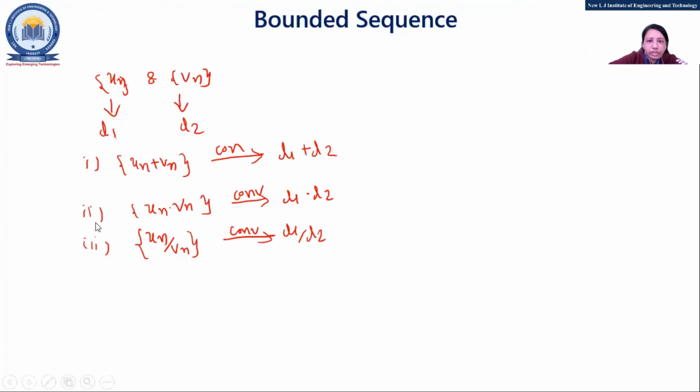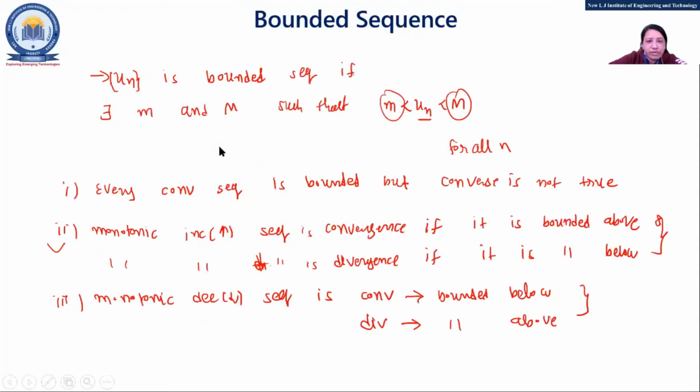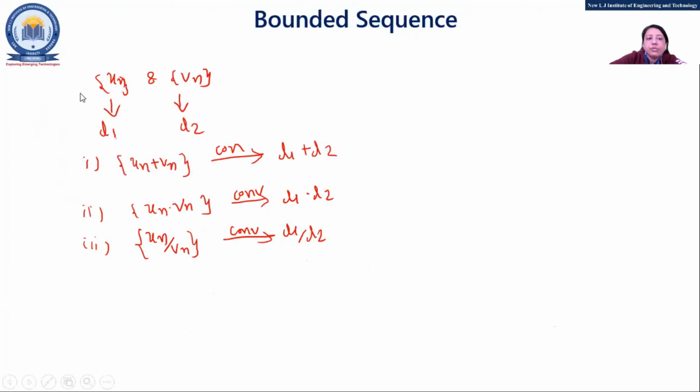So these are the four terms which are related to the bounded sequence. Every convergent sequence is bounded. A monotonic increasing sequence is convergent if it is bounded above, divergent if it is bounded below, and the reverse for monotonic decreasing. And if un and vn are two sequences, this will be followed. Fine. Now an example for this one.